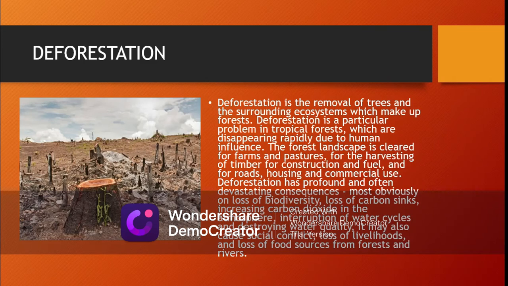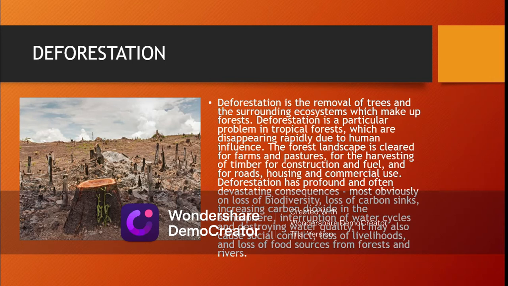The second one is deforestation. Deforestation is the removal of trees and the surrounding ecosystems which make up forests. Deforestation is a particular problem in the tropical forests, which are disappearing rapidly due to human influence. The forest landscape is cleared for farms and pastures, for the harvesting of timbers for construction and fuel, and for roads, housing and commercial use.